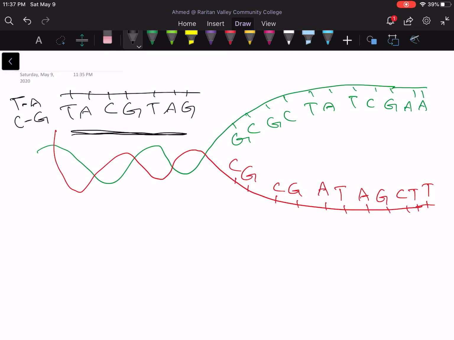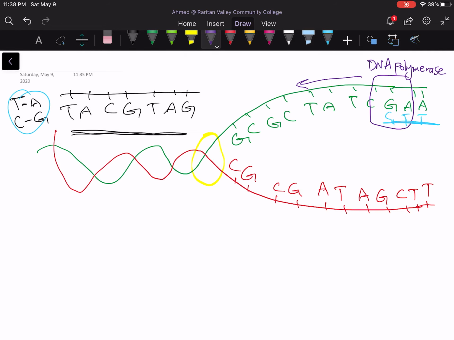Anyway, let's go back to DNA replication. In order for the DNA to be replicated, there will be an enzyme that comes and opens the two strands and unwinds them. You don't need to worry about this enzyme, but you need to worry about another enzyme that comes and starts binding to one of the strands. This enzyme is called DNA polymerase. It starts reading the sequence of the DNA, and every time it reads a letter, it will complement it. It will add the opposite letter. And this enzyme will keep moving along the strand.